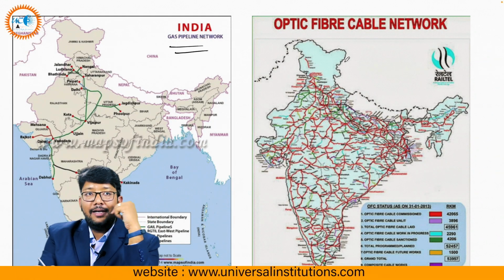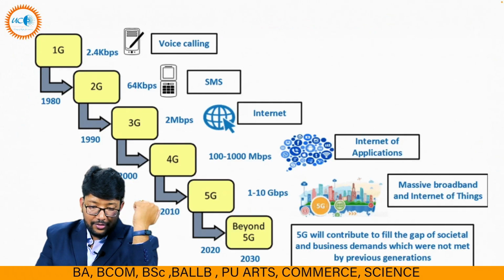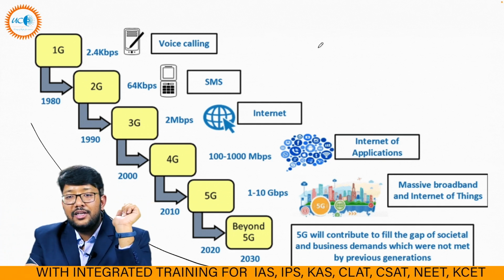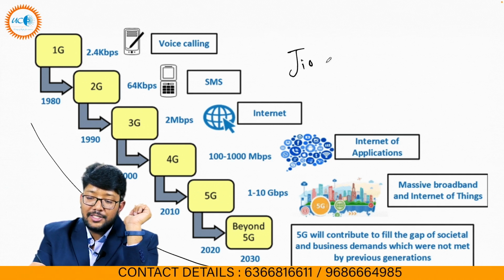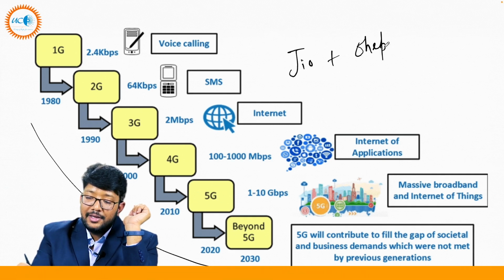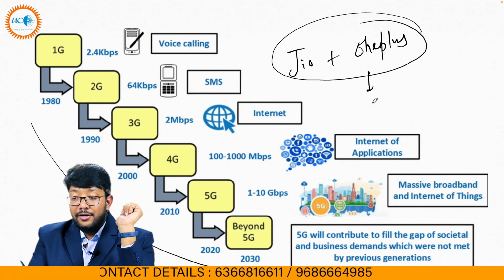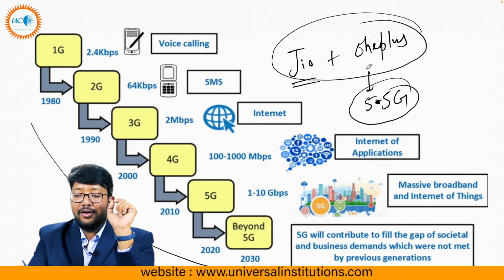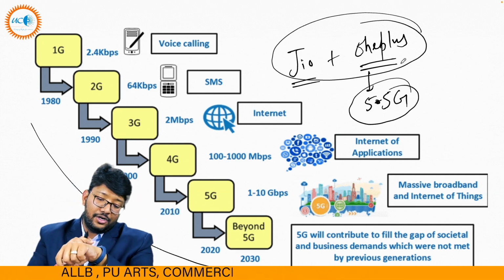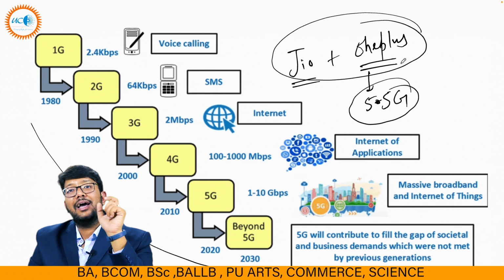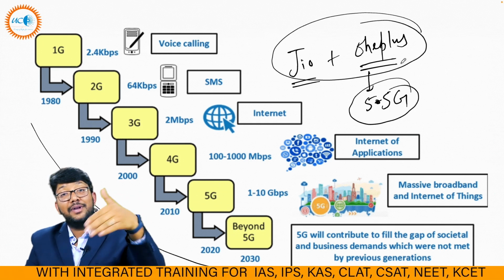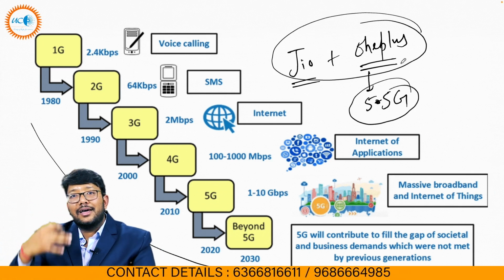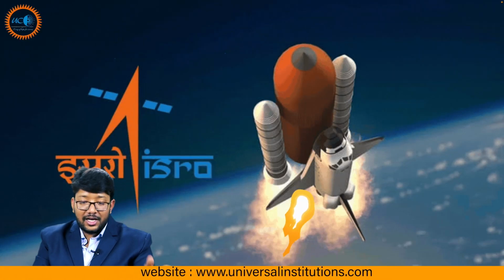Then gas pipelines, optical fiber cable network. These are the communications from 1G to 5G. Why are generations again in use? Because Reliance Jio has partnered with OnePlus, a smartphone brand, and they are launching 5.5G. Till now we have 5G, but Jio and OnePlus recently, 2 days back, on the 10th of January, announced that they are bringing 5.5G. It will be faster than 5G. So you have to grasp the knowledge on technology and communication.